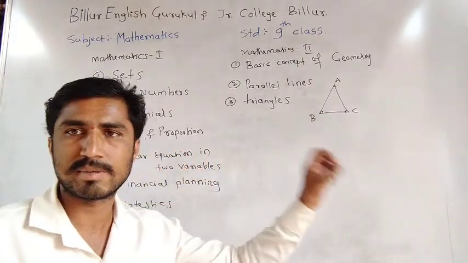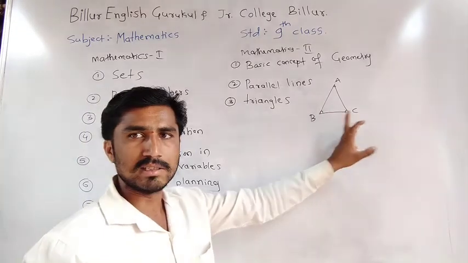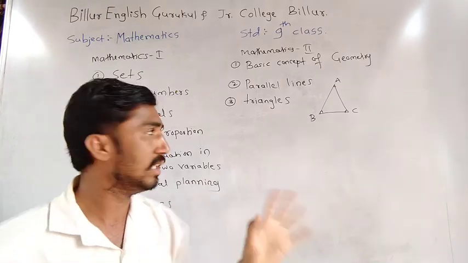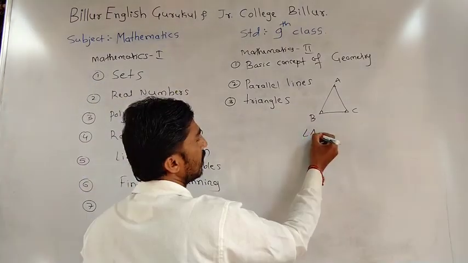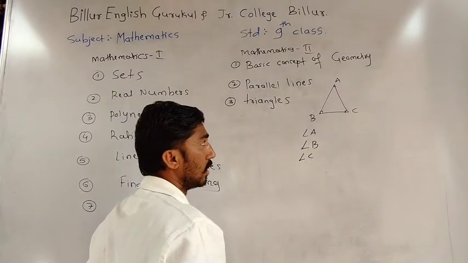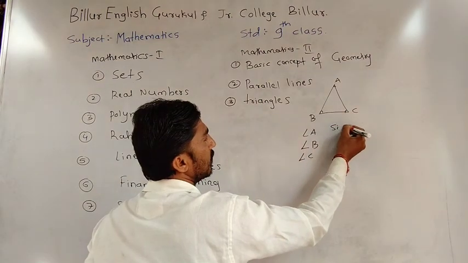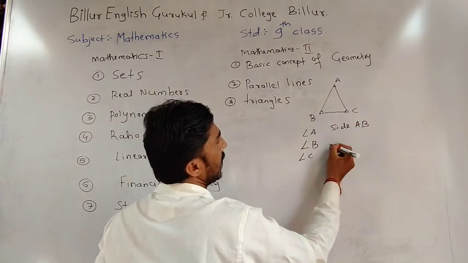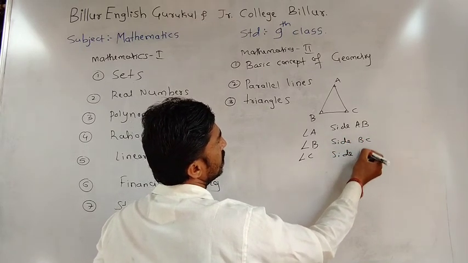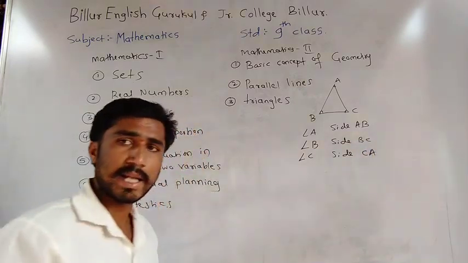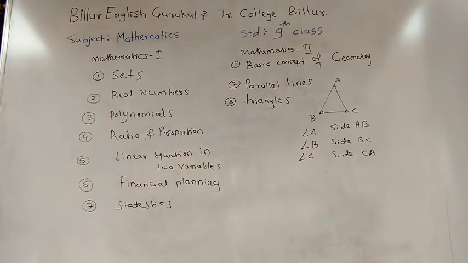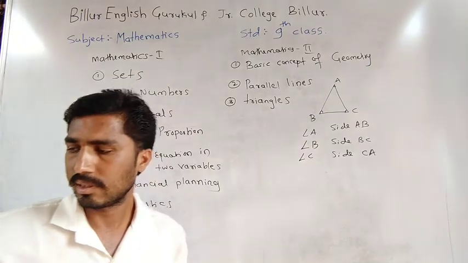All of you understand the basic concept of triangles. Angle A, angle B, angle C. A triangle compulsorily has 3 sides and 3 angles. A, B, C are angles. Angle A, this is the symbol of angle. Angle B, next angle C. Next, side AB, side BC, side CA. This is a side. A triangle has 3 sides and 3 angles. This is the basic concept of a triangle.